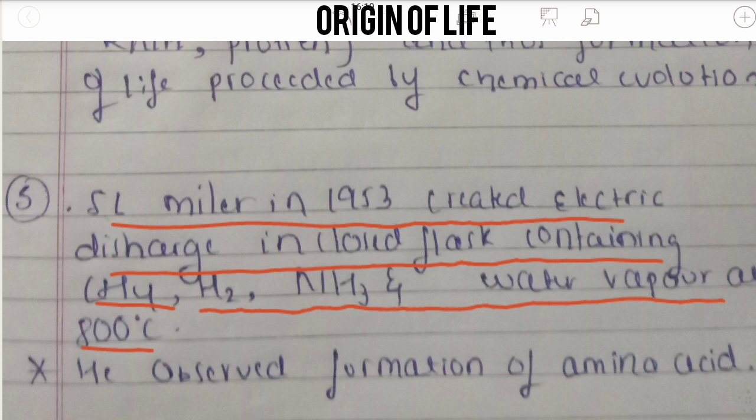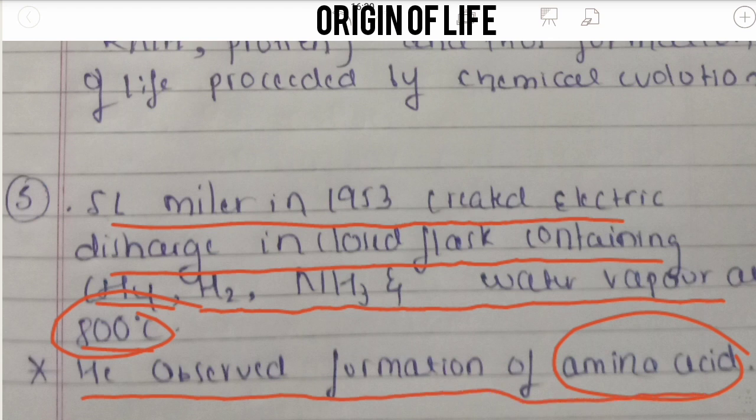So he created the electric discharge in a closed flask where he kept methane, hydrogen, ammonia and water vapor at a temperature of 800 degrees Celsius. Under these conditions, he observed the formation of amino acids.